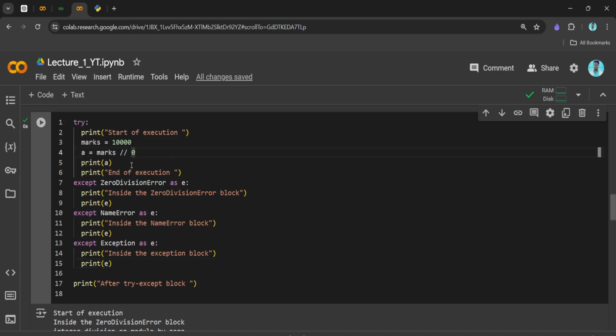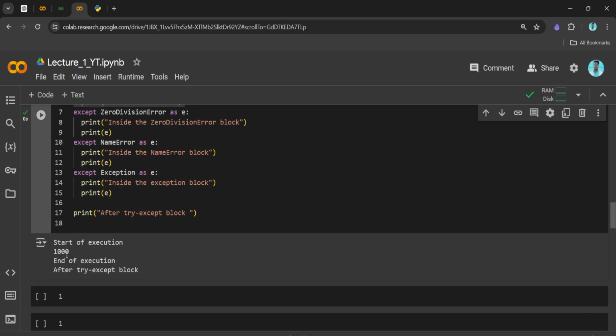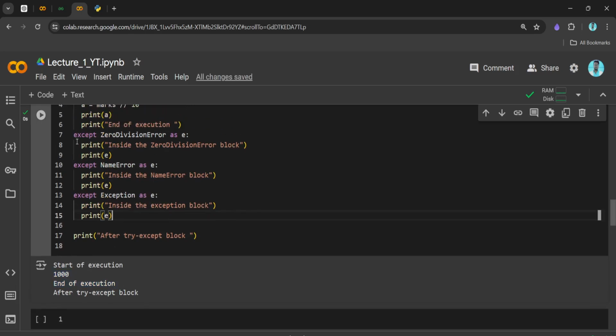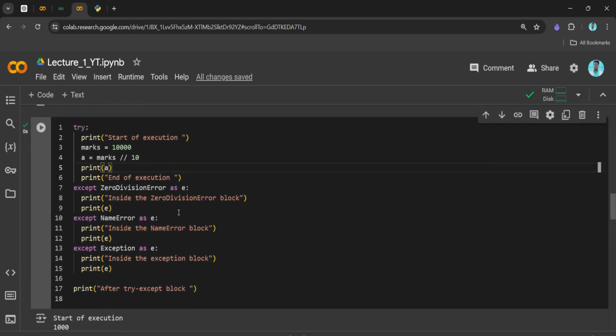So let's say we write code where we don't get an exception. Let's say I write 100 here, now the syntax is proper, right? So this piece of code should get executed. So let's see. Now you can see we got the end of execution block, and we didn't receive any messages from inside any of these except blocks. So I hope you understood this piece of code.